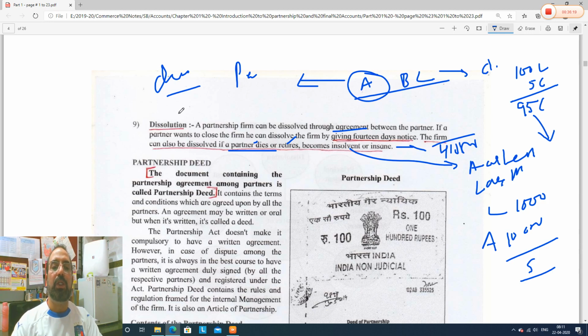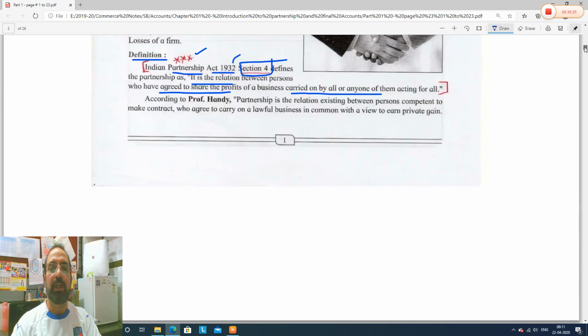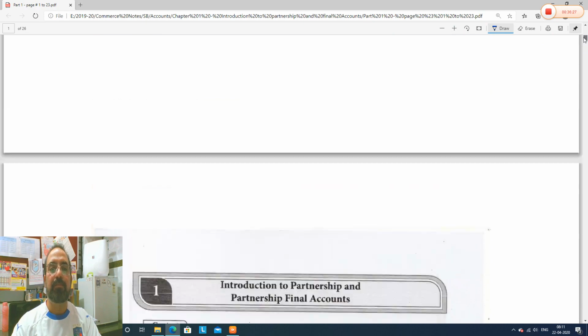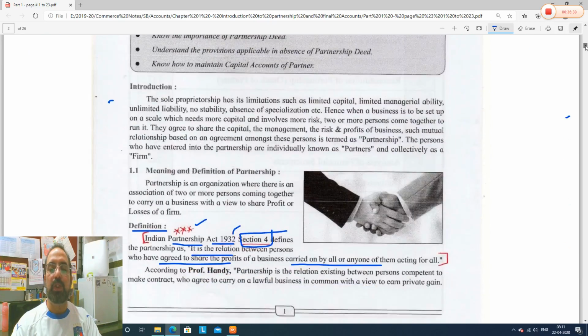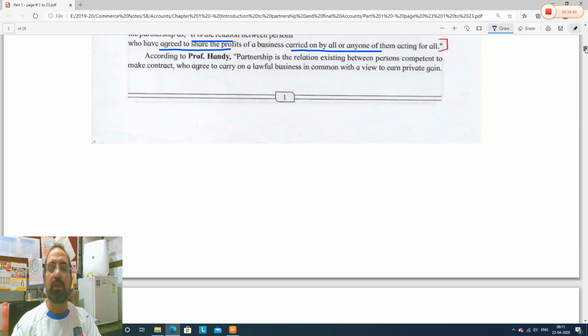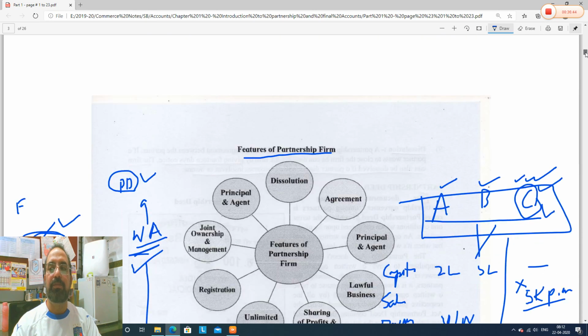So now dissolution. This topic, there is one chapter number 6 in your syllabus. I will just show you in the index. There is a complete chapter on dissolution of partnership. So we will study the dissolution point there in detail. Dissolution, you have to remember only 2 points. Dissolution means closing of partnership firm.